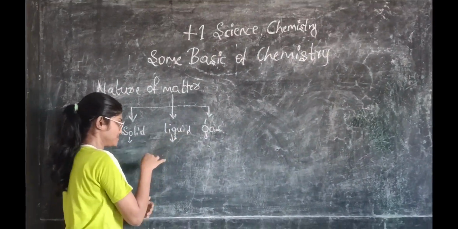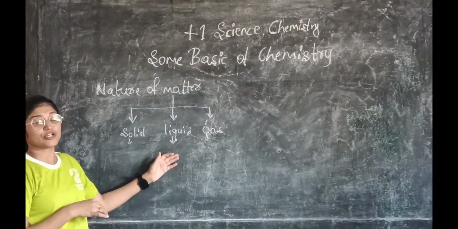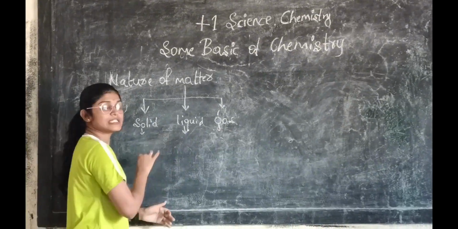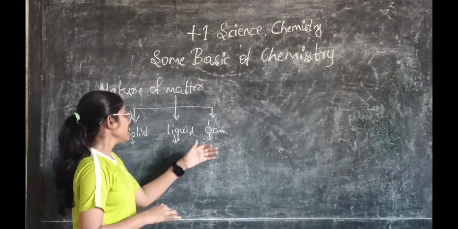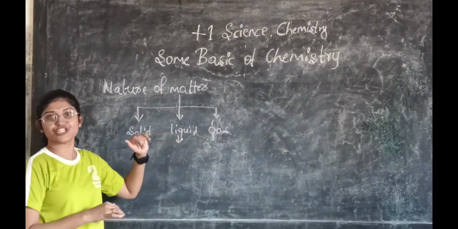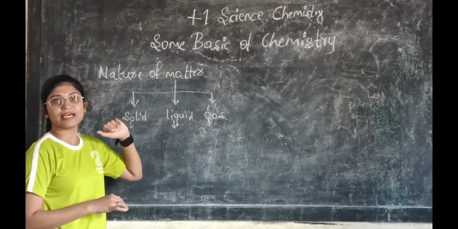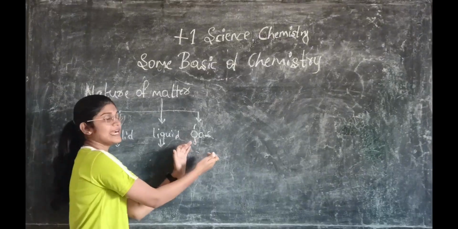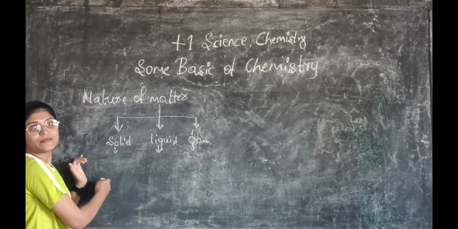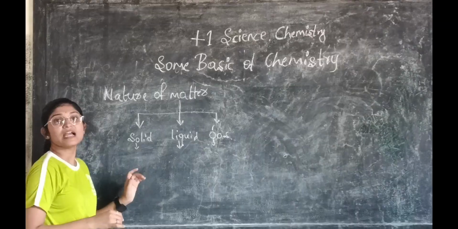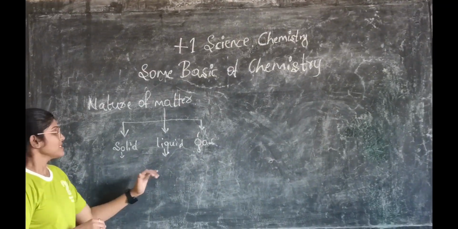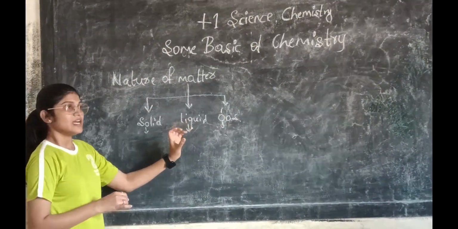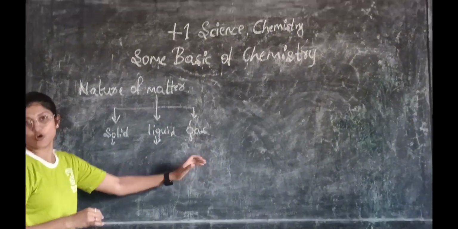And liquid does not have a definite shape, but it has a definite volume, and the atoms are loosely packed. Gas doesn't have any shape or volume, and atoms are loosely arranged. In liquid, atoms can move easily. In gas, atoms can move easily, but in solid, atoms cannot move. The force of attraction between the atoms in solid is high. In liquid, it is medium. In gas, it is low.